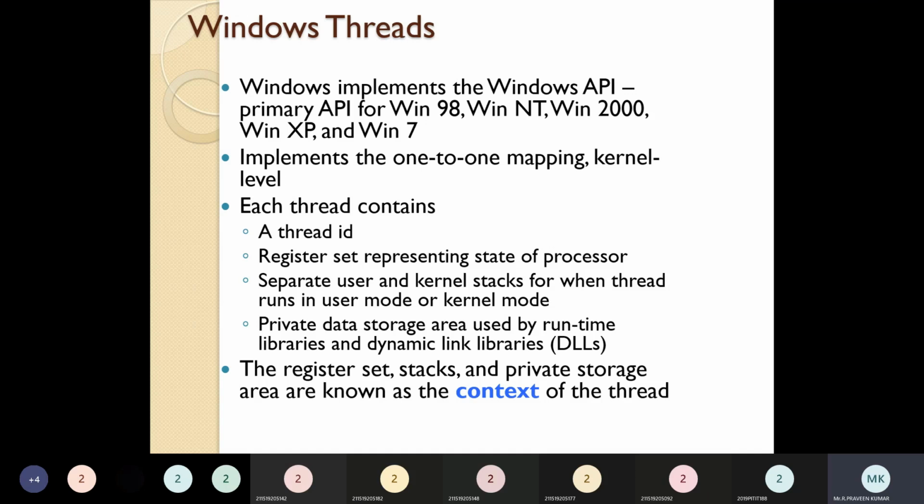We already saw there are different types of libraries when you're going for the user also. There are separate Windows libraries, Java libraries and then Windows libraries. So that Windows thread will be useful separately for the Windows operating system.